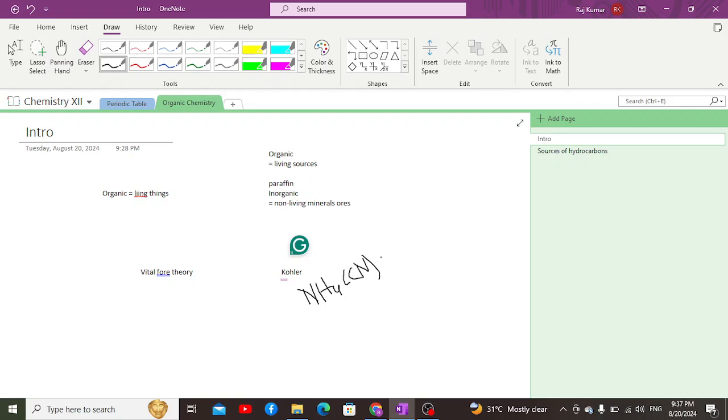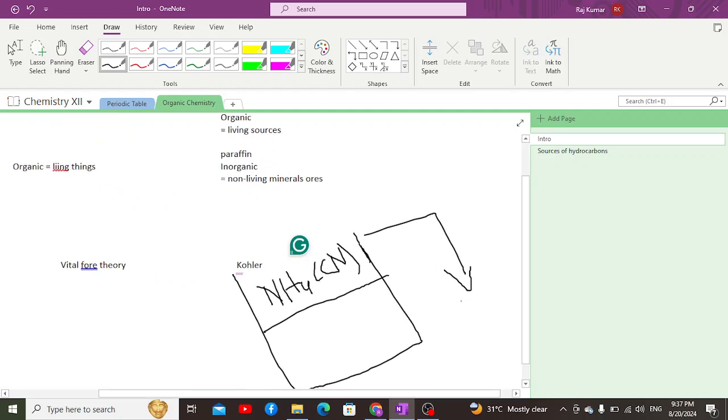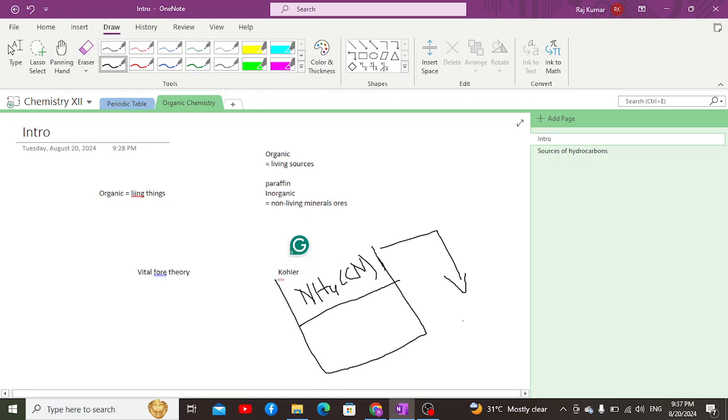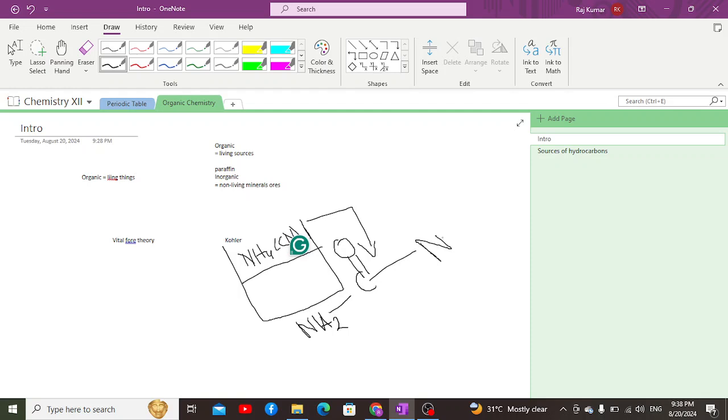What he did was he started boiling ammonium cyanate in water in his laboratory, due to which he found that this ammonium cyanate was converted into urea, an organic compound found in the urine of mammals, right? So he found that urea, which is an organic compound, was formed from ammonium cyanate when it was boiled in the laboratory, due to which he gave the concept that organic compounds can also be synthesized from inorganic sources, or synthetically in laboratories.